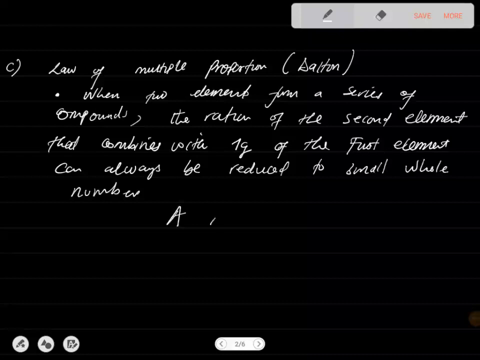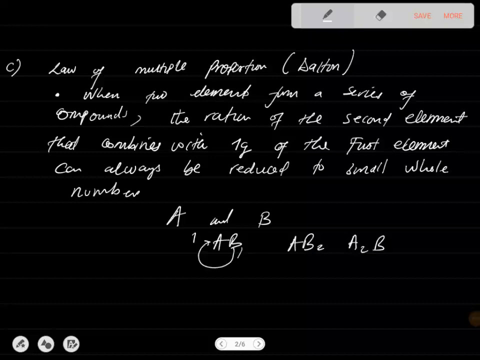Guys, let A and B be elements. These can form a series of compounds. For example, they can form AB as a compound, they can form AB2 as a compound, depending on the valence. Now, the second element will combine with the first element. The first element has been given a mass of 1 gram. So the ratio of the second element that combines with 1 gram of the first element can always be expressed as a small whole number. It's simple as that.